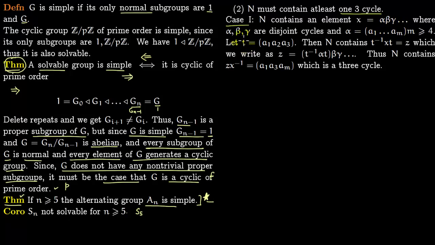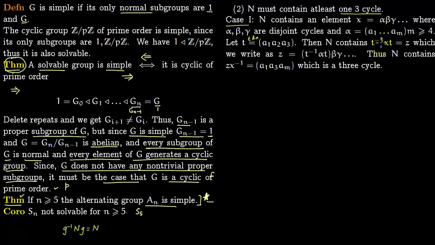So now you choose t as a1, a2, a3, and then our normal subgroup contains t inverse xt equals to z. Because this is a 3 cycle, this t lies in An, and again we are using this standard property that g inverse Ng is equal to our normal subgroup. So this g is taken from An because it's a 3 cycle, so you put t inverse xt and you denote this by z. Then this z lies in the normal subgroup.